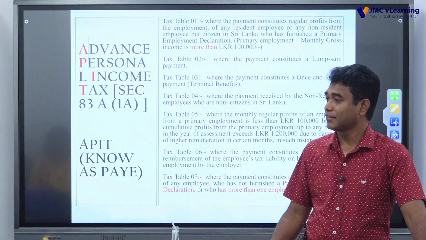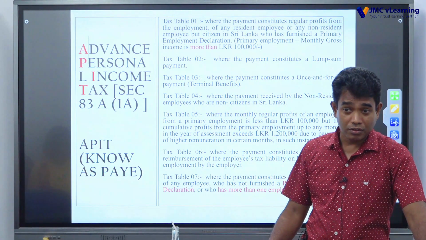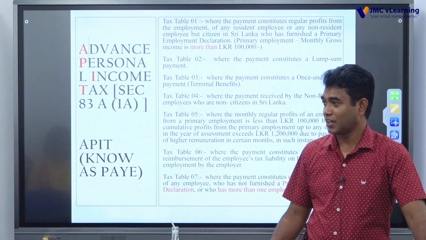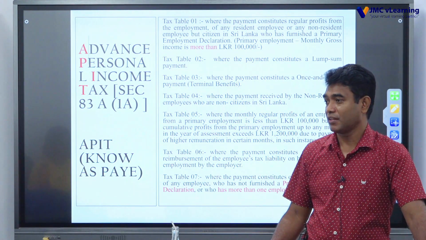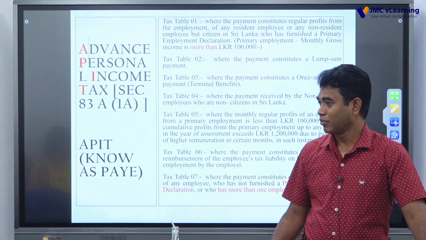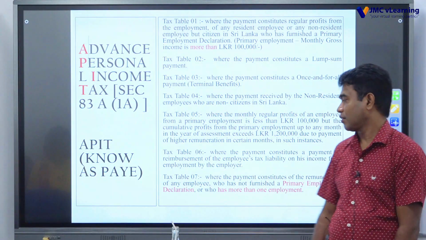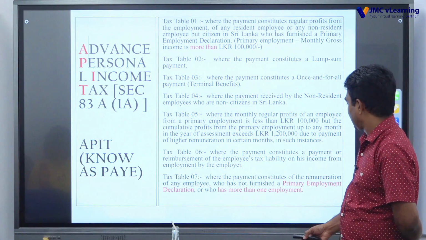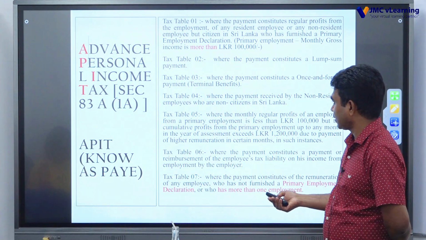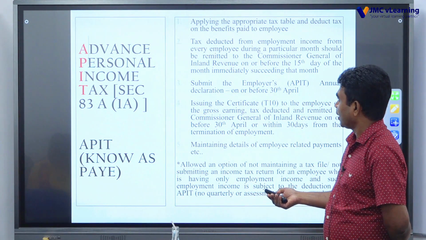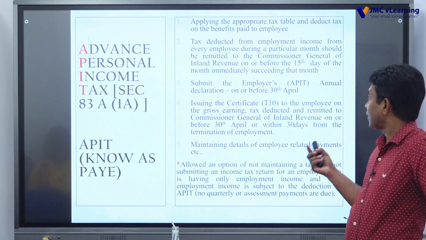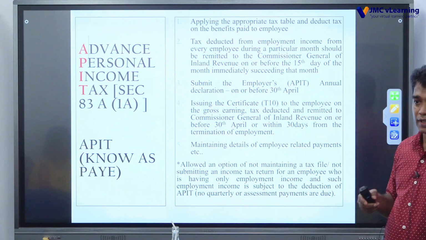So a simple example is director. Director is also an employee, right? In the case of group companies, he may have a few employment contracts, right? So, other than the primary declaration, he has to give further declarations. This is the responsibility of the employer, right?